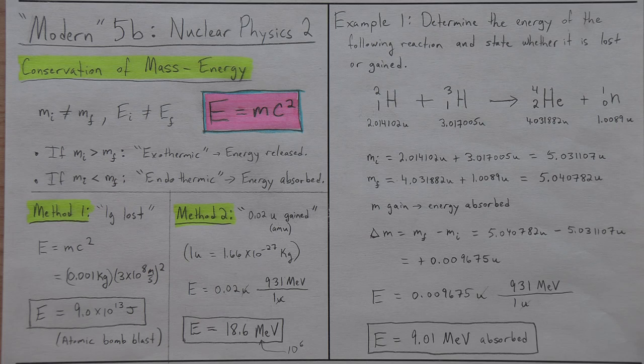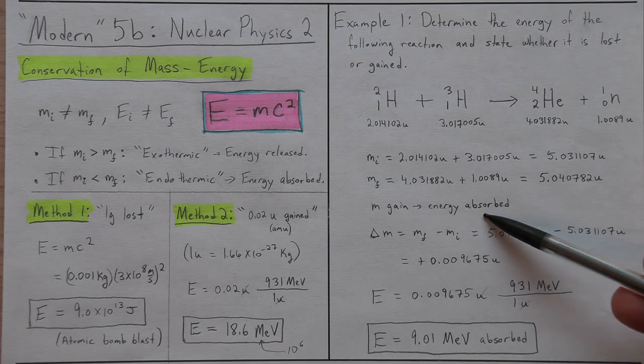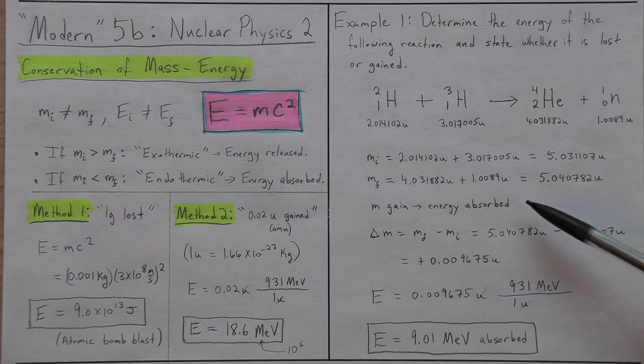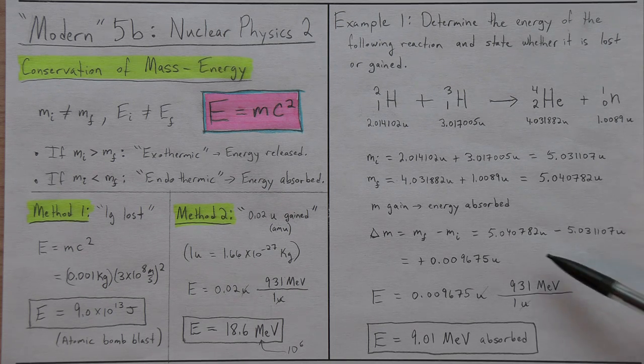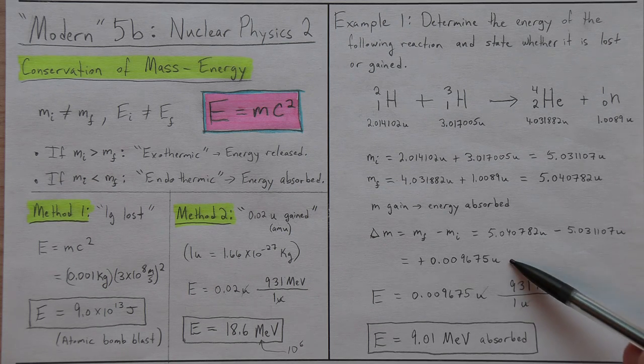Now notice, mass is not conserved. I gained mass. How do you gain mass? When energy goes in, mass goes in. Okay, so that's what I know. Mass was gained, so energy was absorbed. Okay, how much energy? Well, what I could do is I could find the change in energy by subtracting these two, right? Final minus initial, that's what I got here, and then I got the answer.